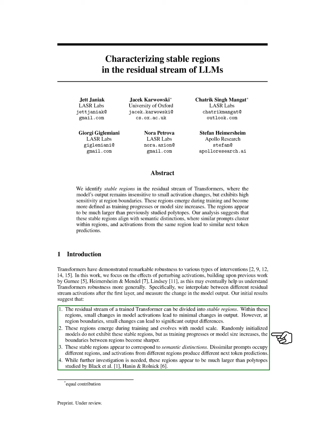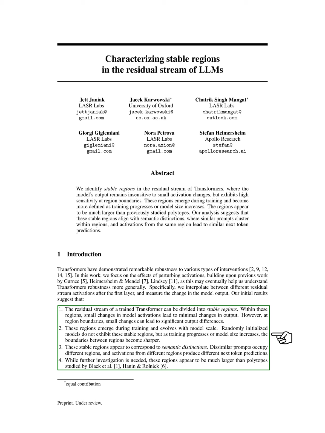Within these regions, minor changes in activations result in minimal changes in output. However, at the boundaries of these regions, small changes can lead to significant differences in output. These stable regions develop during training and become more pronounced as the model scales. Models that are randomly initialized do not show these stable regions, but as training progresses or the model size increases,